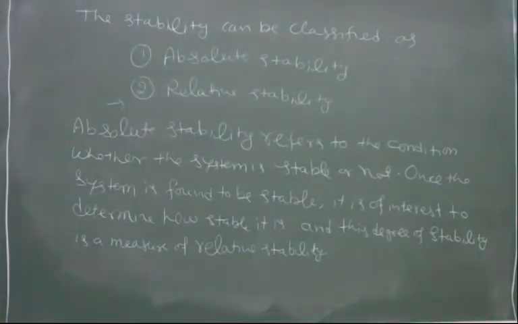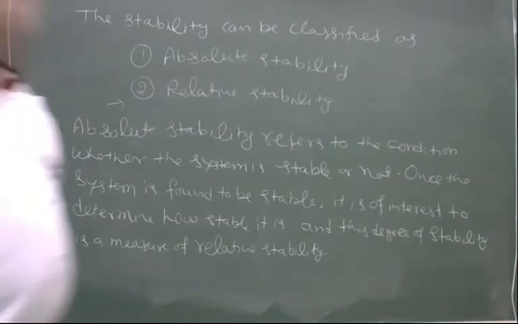Absolute stability refers to the condition whether the system is stable or not. Once the system is found to be stable, it is of interest to determine how stable it is. And this degree of stability is a measure of relative stability.